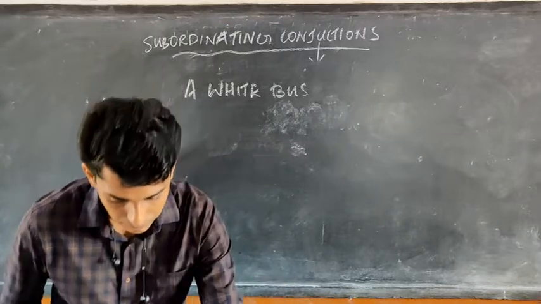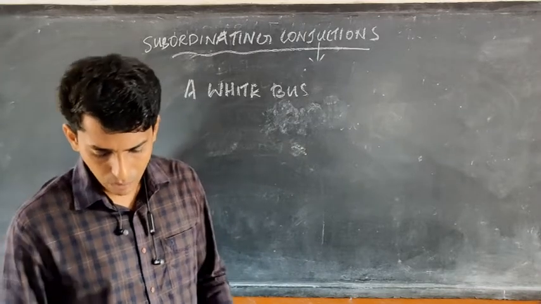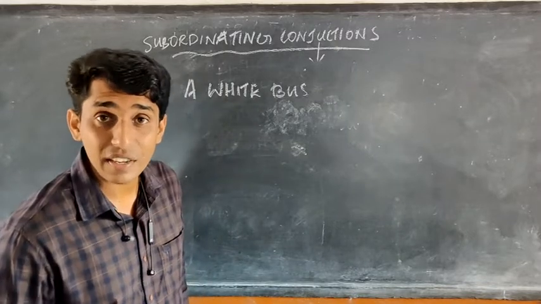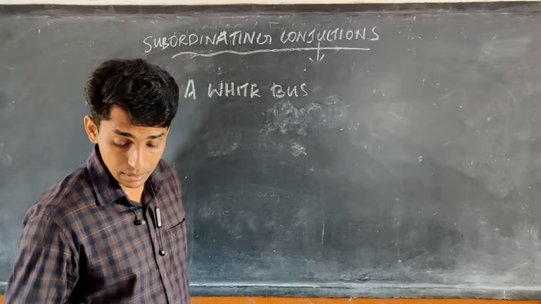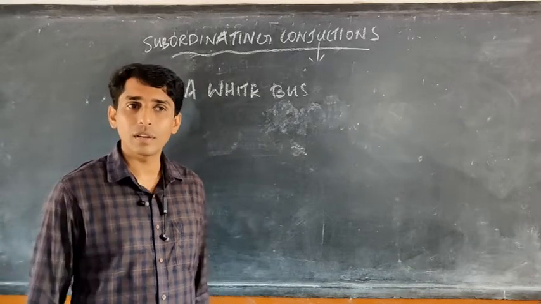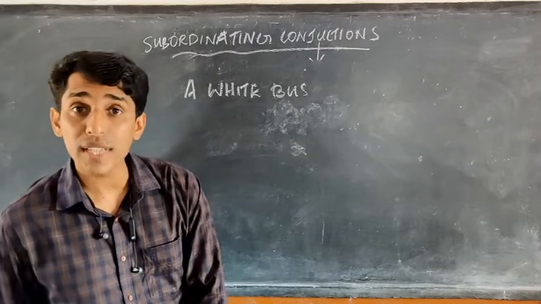Okay. So we have some sentences here. Even in the 10th standard you have questions like this. See, these sentences are not in the correct order. Just put the words in the correct order and you will get a meaningful sentence.